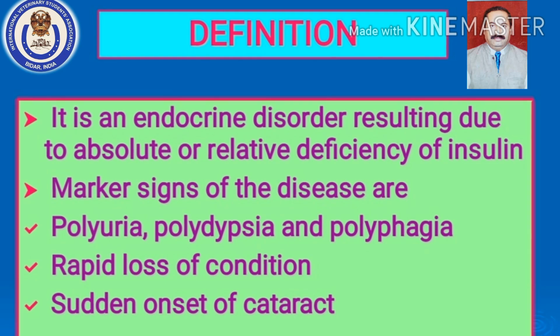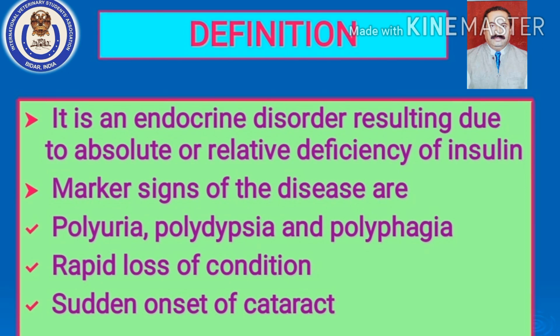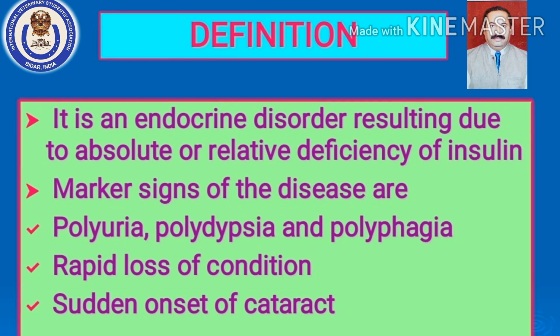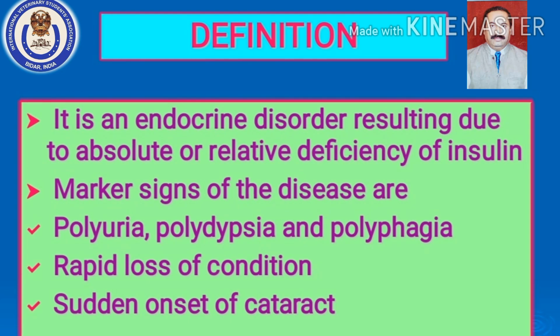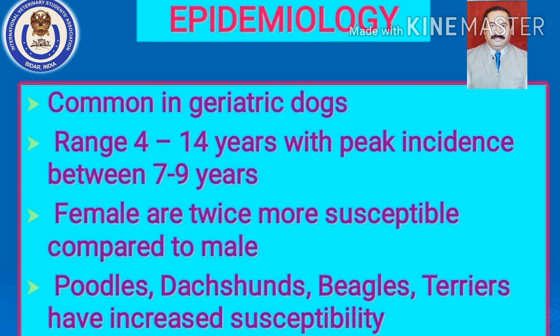So whenever you are defining diabetes mellitus, you have to say that it is an endocrine disorder resulting due to absolute or relative deficiency of insulin. The disease is marked by a few important clinical signs, which include polyuria, polydipsia, and polyphagia. There is rapid loss of condition and there is a sudden development and onset of cataract. Majority of the times it is bilateral cataract. Okay, so this is regarding the second slide. Let us go to the third slide.